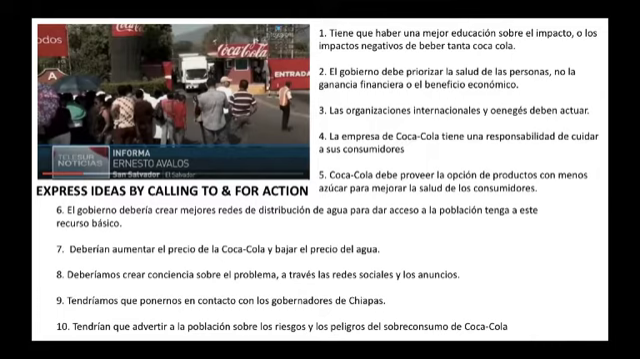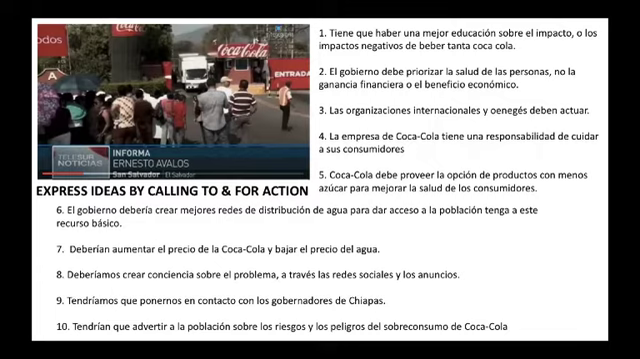Tiene que haber una mejor educación sobre el impacto o los impactos negativos de beber tanta Coca-Cola. El gobierno debe priorizar la salud de las personas, no la ganancia financiera o el beneficio económico. Las organizaciones internacionales y ONGs deben actuar. La empresa de Coca-Cola tiene una responsabilidad de cuidar a sus consumidores. Coca-Cola debe proveer la opción de productos con menos azúcar para mejorar la salud de los consumidores.